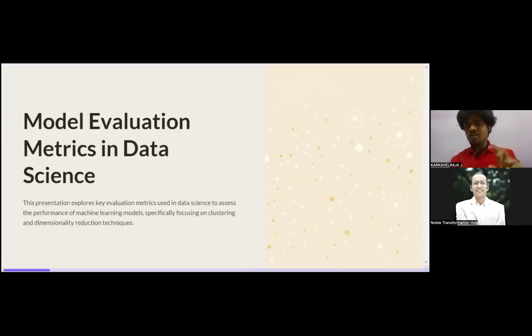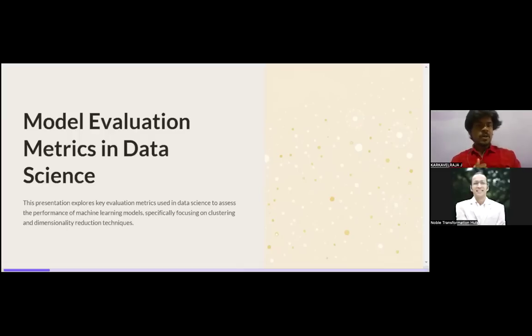Today we're going to see what metrics we have, because we have spent nearly 10 plus sessions on dimensionality reduction as well as clustering. We'll see the metrics used to evaluate the model. Once we have built the model, if we don't know how it works, there is no point in building it. So we need a way to evaluate the model and say that the model we have built is working fine. So we have a dedicated session for model evaluation on clustering and dimensionality reduction.